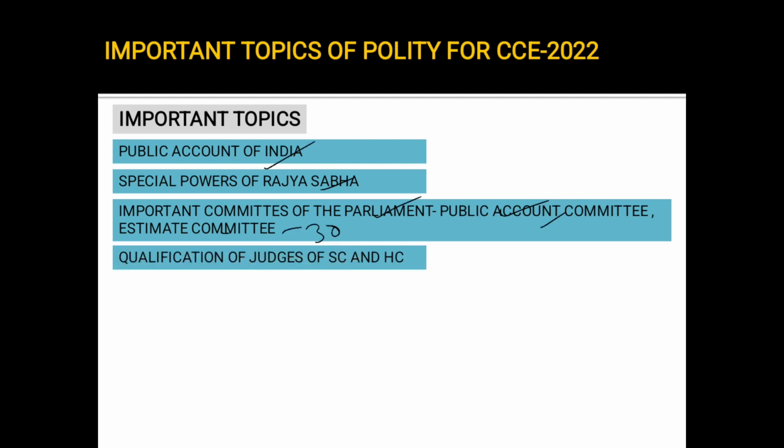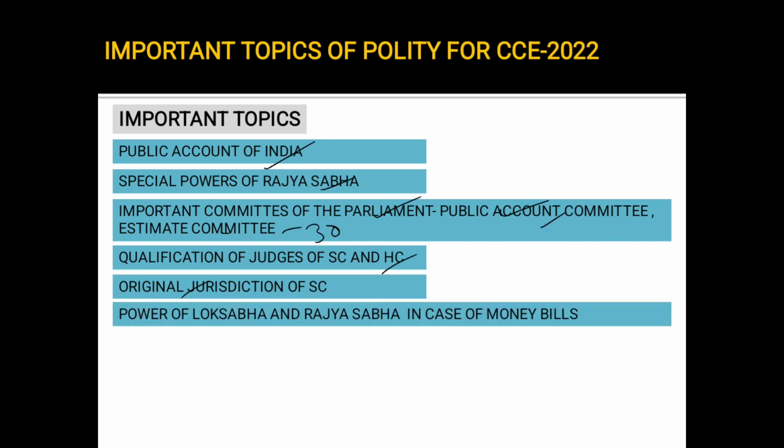Next, qualification of judges of Supreme Court and High Court. What is the qualification required for being the judge of Supreme Court? How many years of service you need? What is the qualification of High Court judge? These are important. What is the original jurisdiction of Supreme Court? There is a conflict between two states, or a state with the center. So what is that original jurisdiction? Just have a read on that.